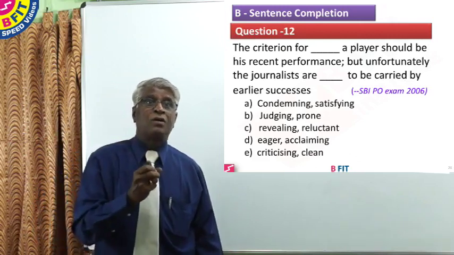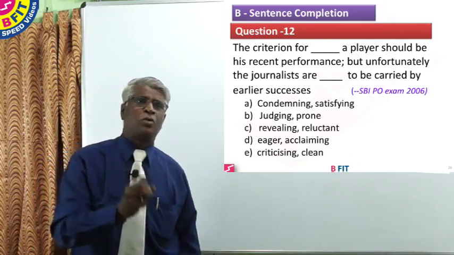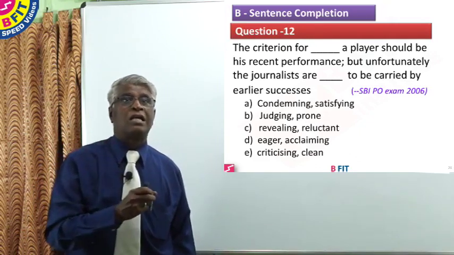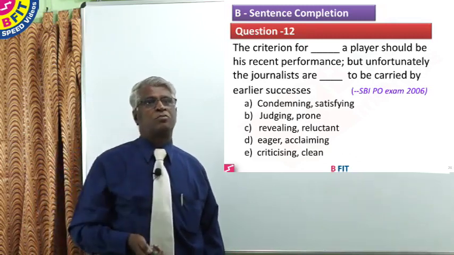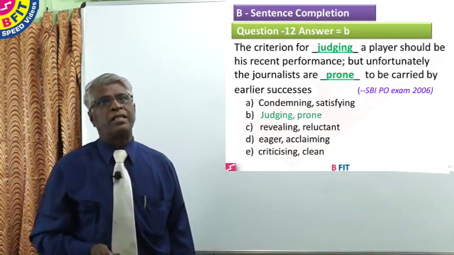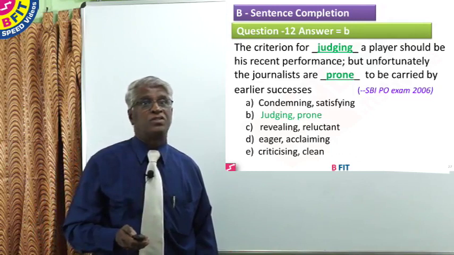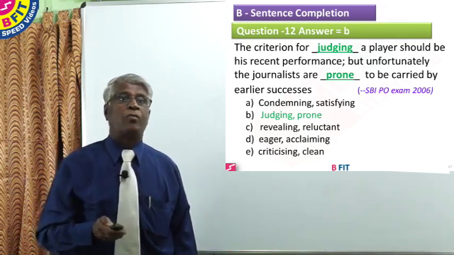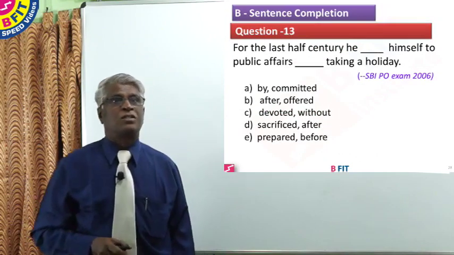The criterion for criticizing a player. Criticizing seems to be okay, but look at the second word. Unfortunately, the journalists are clean. Clean has got no meaning. Therefore, the correct option is option B. The criterion for judging a player should be his recent performance. But unfortunately, the journalists are prone to be carried away by the earlier success. That takes us to question number 13.